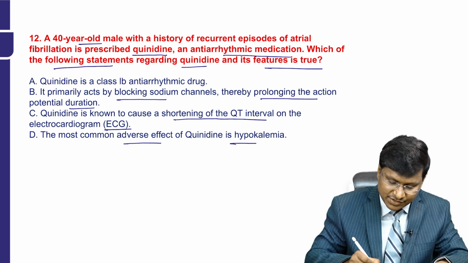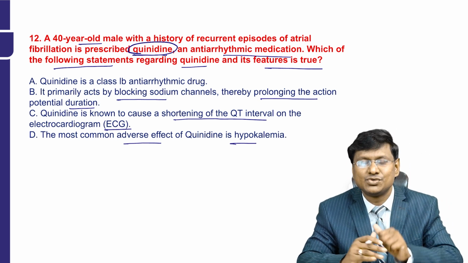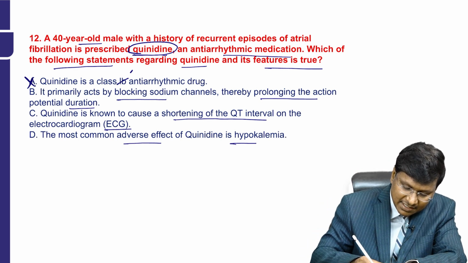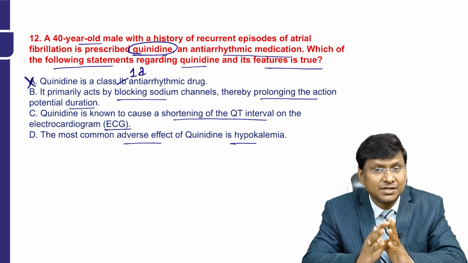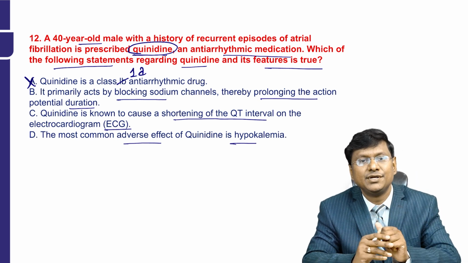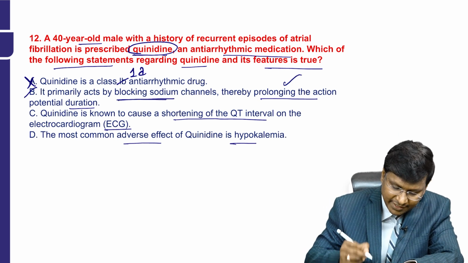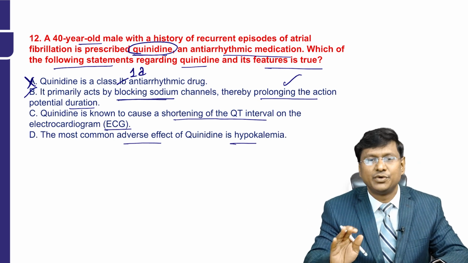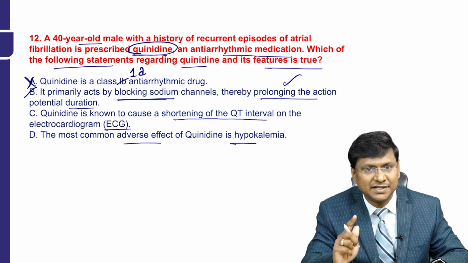Now, first point, yes, Quinidine is definitely an antiarrhythmic drug, and it blocks the sodium channel. It's a class 1 antiarrhythmic drug, but it is not class 1B, it is class 1A. And what is the mechanism of action? Quinidine blocks the sodium channels, thereby it slows down the rate of depolarization during the action potential. So it primarily blocks the sodium channels, thereby prolonging the action potential duration. Why? Because it is blocking the entry of sodium, and it is very much required in the treatment and management of arrhythmias.